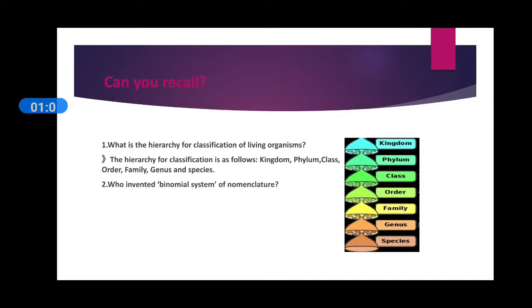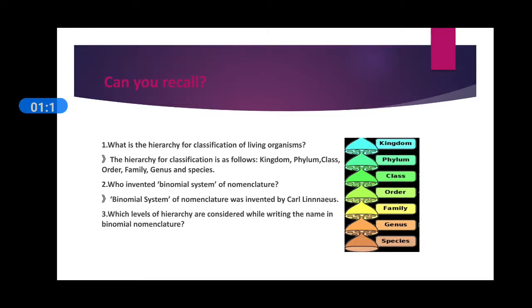Second question, who invented binomial system of nomenclature? Sir Carl Linnaeus invented the binomial system to name different organisms present on the earth. Third question, which levels of hierarchy are considered while writing the name in binomial nomenclature? Mainly two levels of hierarchy, that is genus and species, are considered in the naming system.